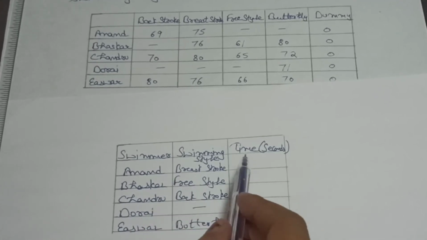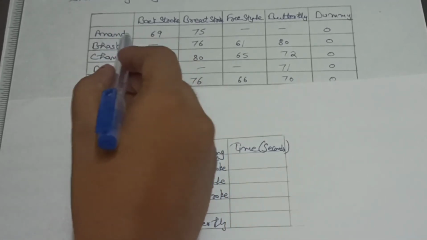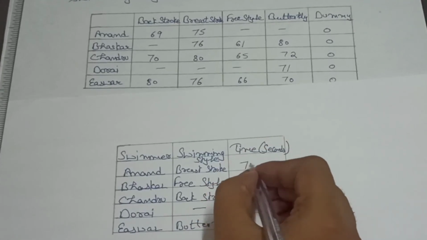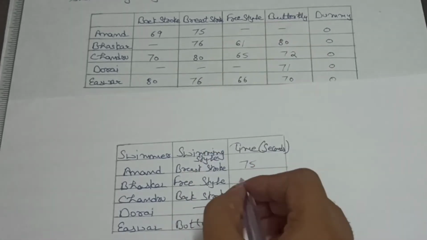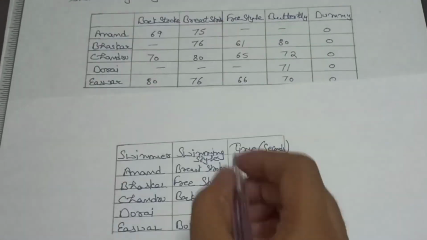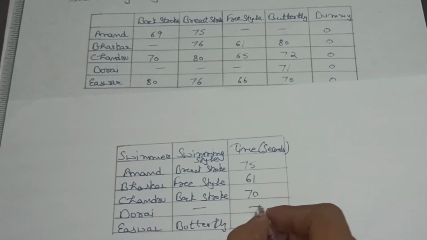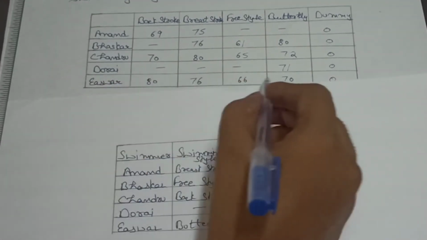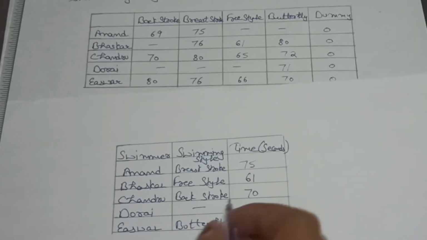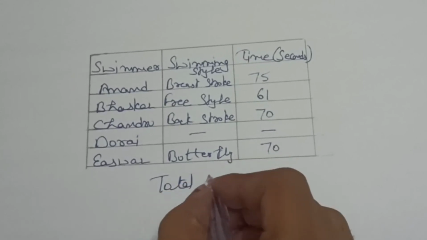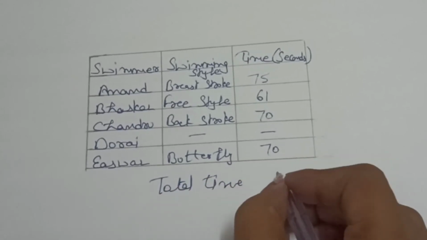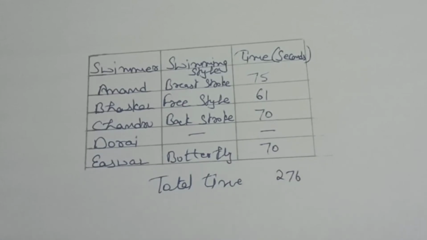Now we will write here time. For Anand and breaststroke, 75 seconds. For Bhaskar and freestyle, 61 seconds. For Chandru and backstroke, 70 seconds. Here nothing. Iswar and butterfly, 70 seconds. So here we have total time of 270 seconds. So here our sum completes.